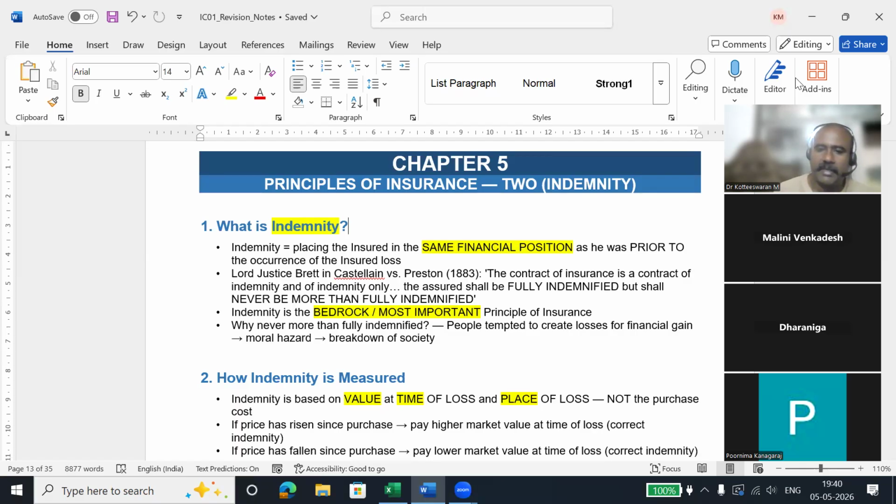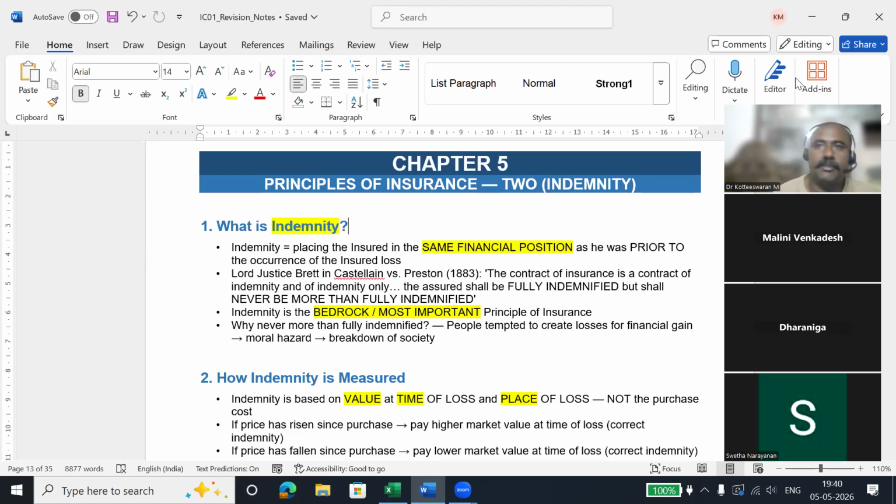Because if indemnity does not exist, it will go for gainful insurance. Gainful insurance in the sense that the insurance company will pay more than what they have lost. So people will be more tempted to go for insurance to make it a profit.